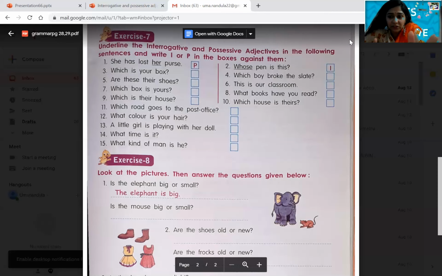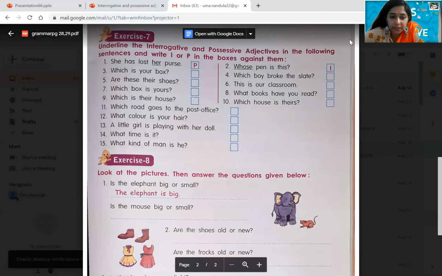Not like that. In these questions, he twisted them and gave a very logical and interesting exercise. You will enjoy it and understand the difference between interrogative adjectives and possessive adjectives. That's why he gave this exercise in a mixed way. Good. So which is their house? That's over. Tenth one, which house is theirs? Here you can see the difference, children. Which is their house? Their house, P. Which house is theirs? Here, after which a noun is followed, you can see which house. So it is definitely an interrogative adjective, children. Now, which road goes to the post office? Which road? Simple. I, interrogative adjective.